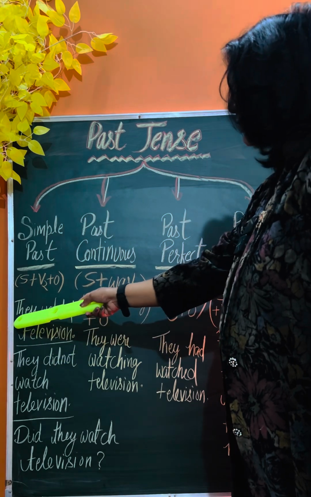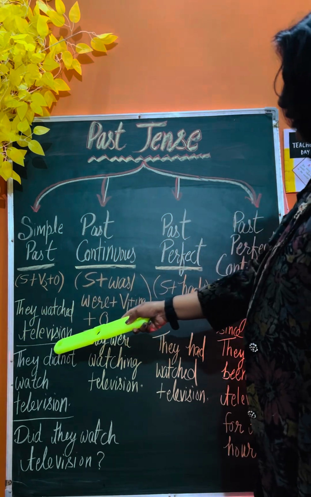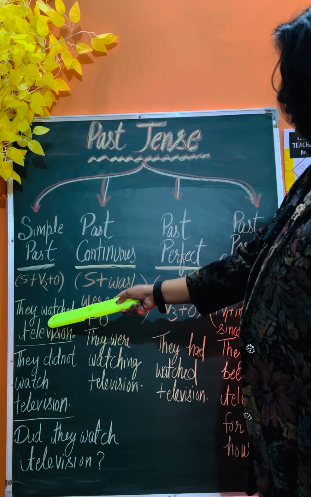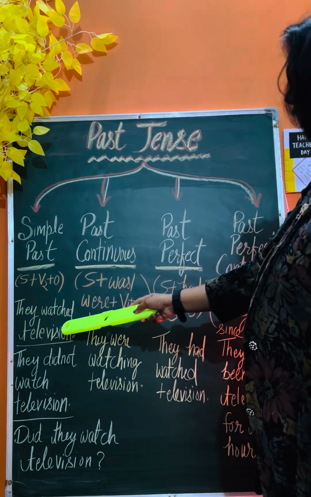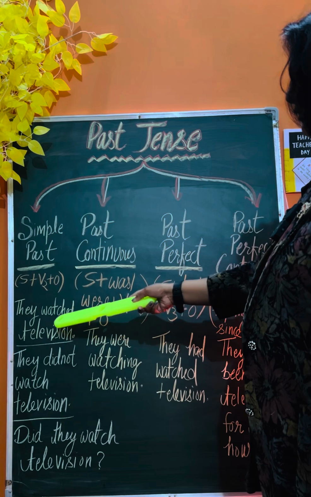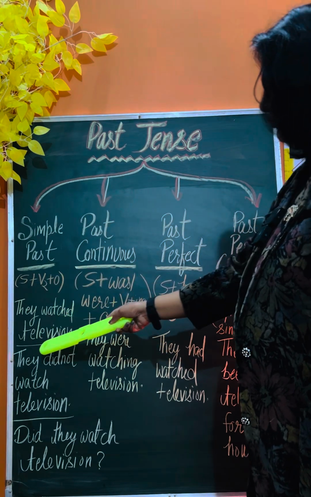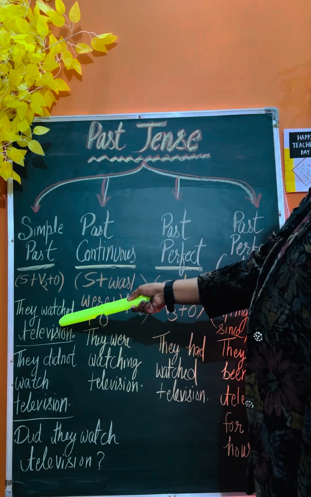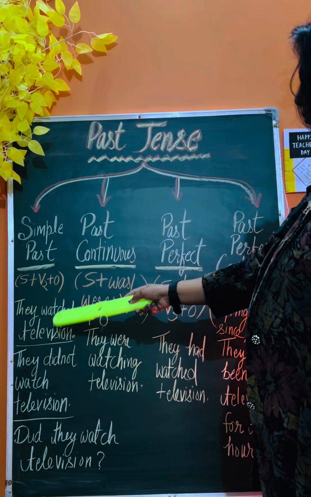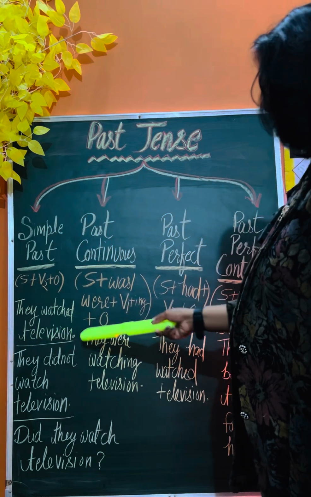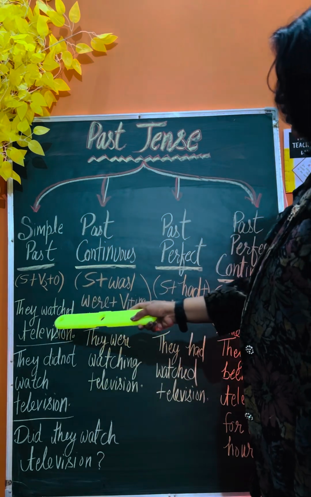Here you can see there is a subject and it is in the plural form, and we used watched, which is the V2, the second form of the verb watch, and it belongs to the regular verb category. So the second form and third form are both watched, right? They watched television.